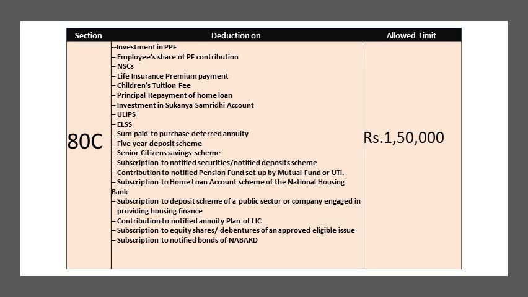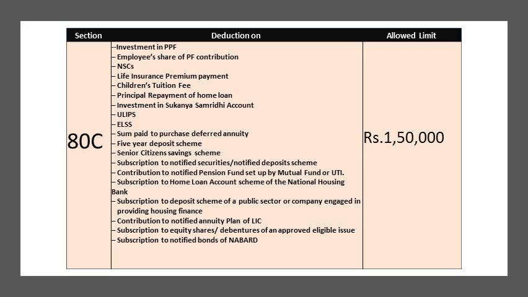In section 80C, different expenses or savings can be considered for tax deduction: LIC premium payment, employee provident fund, school fees, principal repayment of home loan, children's tuition fees, investment in Sukanya Samriddhi, ULIPs, ELSS, sum paid to purchase deferred annuity, 5 years fixed deposit scheme, senior citizens saving scheme, contribution to notified pension fund, subscription to home loan account scheme of the National Housing Bank, subscription to deposit scheme of public sector or company engaged in providing housing finance, contribution to notified annuity plan of LIC, subscription to notified bonds.